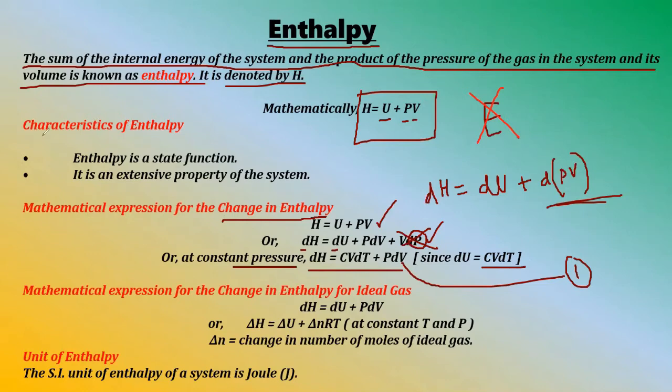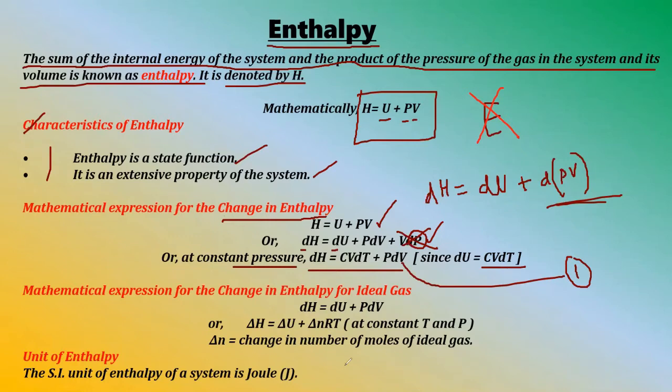Now let us come to the characteristics. Enthalpy is a state function and it is an extensive property of the system. Okay, so the characteristics are quite easy, but the important thing is enthalpy and change in enthalpy. So I hope that you have understood. I have tried to make you understand. If you have any problem, just contact me.